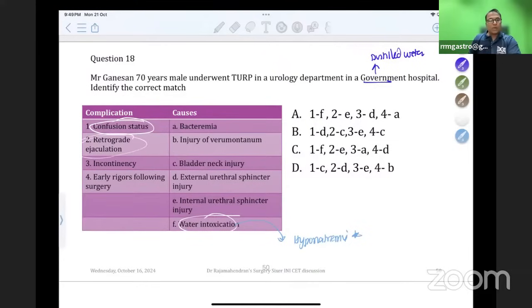Retrograde ejaculation is due to injury of the internal urethral sphincter. Internal urethral sphincter injury causes retrograde ejaculation. Incontinence is because of external urethral sphincter injury. External urethral sphincter injury is very dangerous. Early rigors following surgery are due to bacterial sepsis. So the answer here is 1F, 2E, 3D, and 4A. So the best answer is A here. Please go with A in the 18th question.